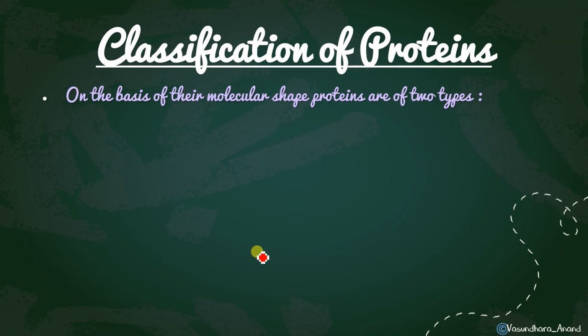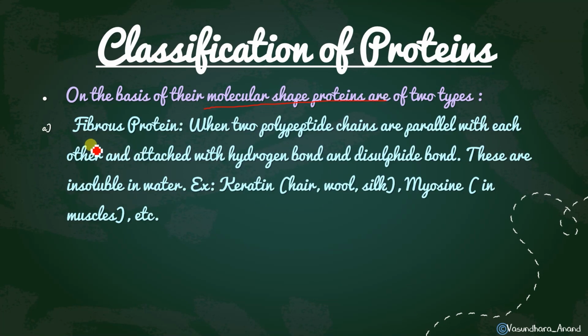So first we will do it on the basis of molecular shape. Molecular shape proteins are of 2 types. One is called fibrous, another is globular. So first is fibrous. Fibrous means it looks like a fiber. When 2 polypeptide chains are parallel with each other and attached with hydrogen bonds and disulfide bonds. One fiber is like this, a polypeptide chain, another is this. So the two are attached with hydrogen bonds.